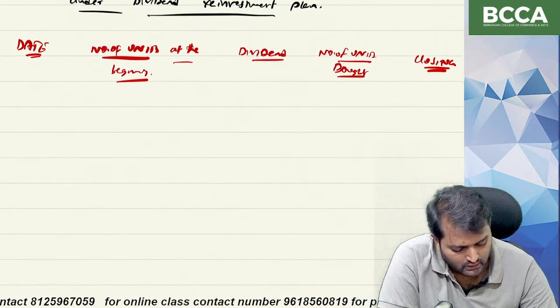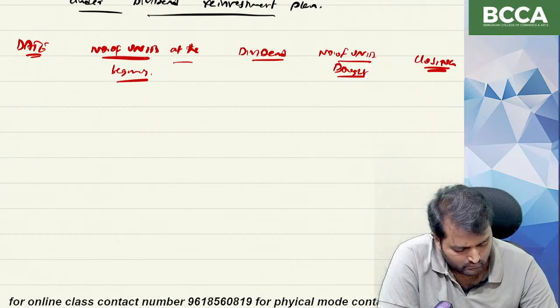So date, number of units at the beginning, dividend, number of units bought, and closing units.